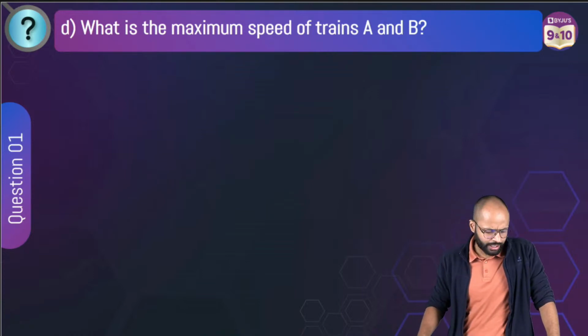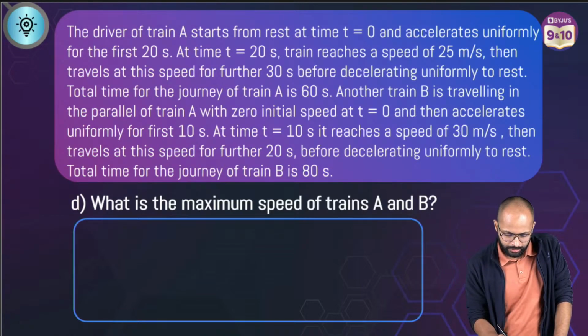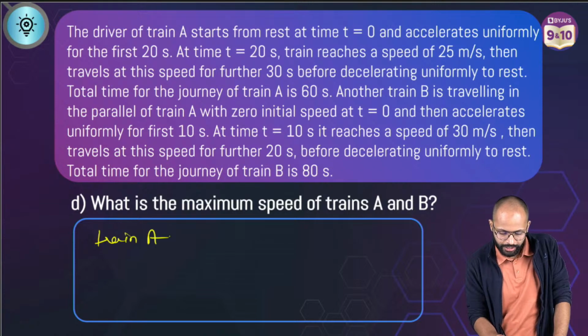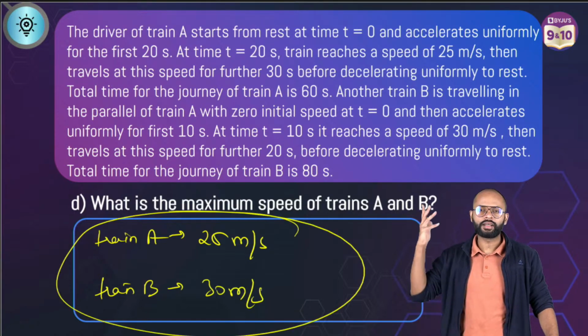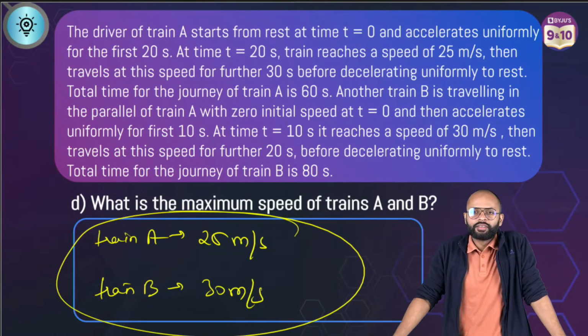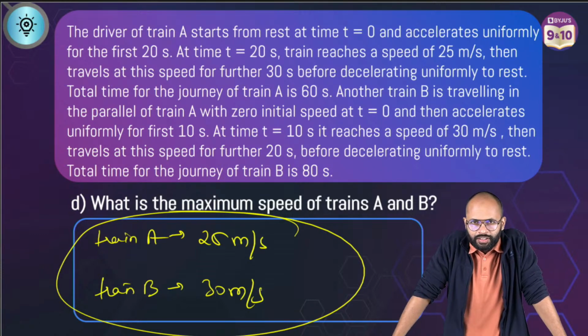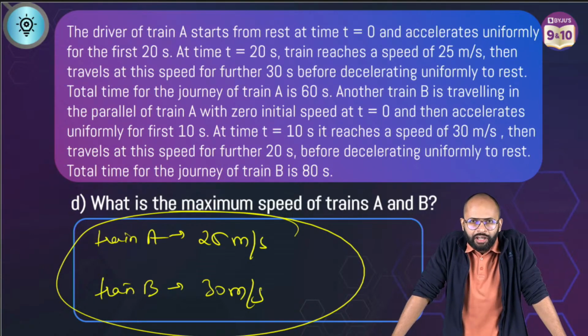25 and 30. Very good. For train A, it is 25 meter per second. For train B, it is 30 meter per second. Done. Now you tell me, was this question tough? Yes or no?